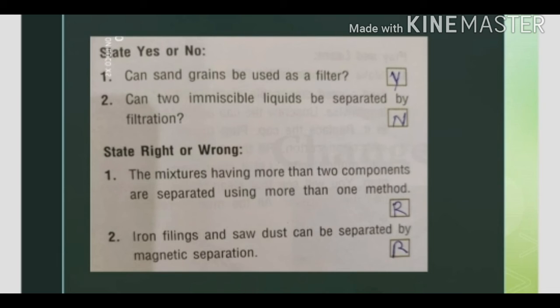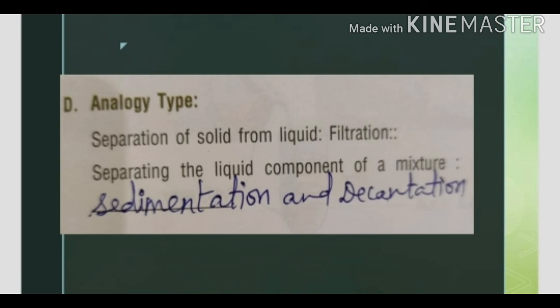Now come to the second statement. Iron filings and sawdust can be separated by magnetic separation. Children, wherever iron is present, it can be separated by magnetic separation because iron is a magnetic material. So this statement is right.